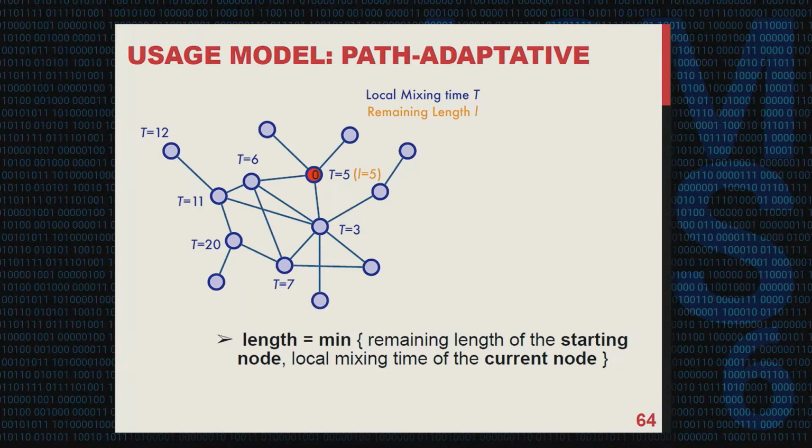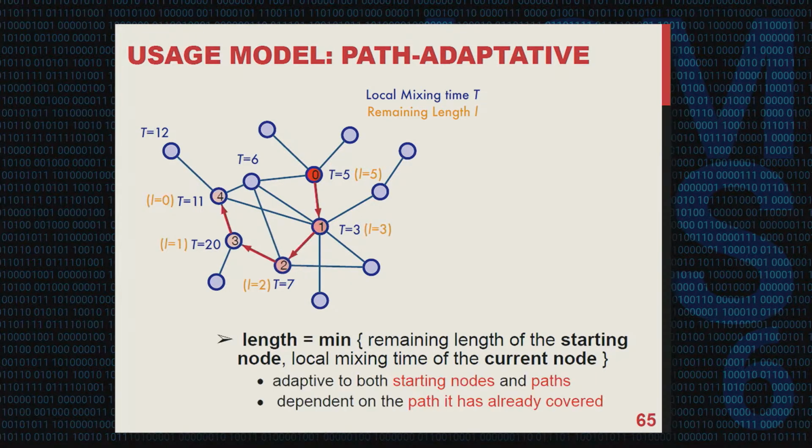In this case, every time we reach the next hop, we compare the remaining length of the starting node and also the local mixing time of the current node, and we choose the minimum between these two as the remaining length, so that when we reach a well-connected node, we do not need to take unnecessary hops. In this example, you can see that the random walk length is reduced from 5 to 4, and we make the random walk length adaptive both across nodes and to the parts it has already covered.